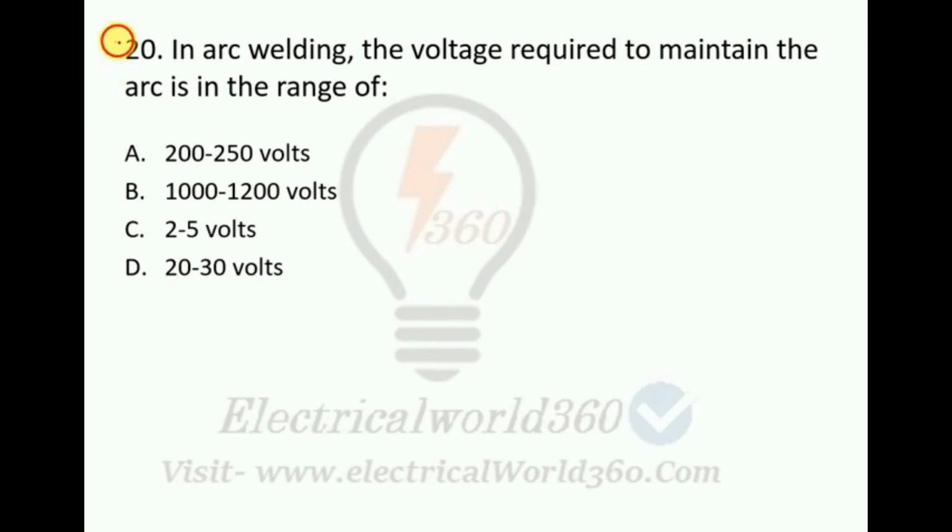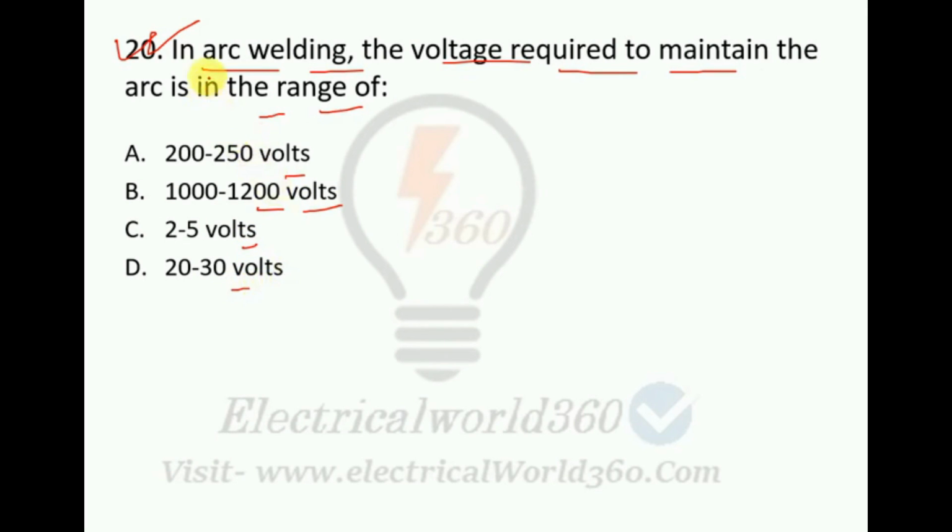This is question number 20. In arc welding, the voltage required to maintain the arc is in the range of 200 to 250 volts, 1000 to 1200 volts, 2 to 5 volts, or 20 to 30 volts.